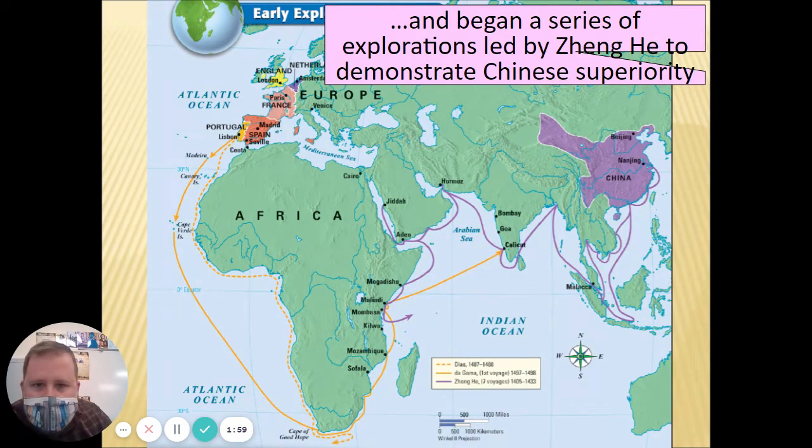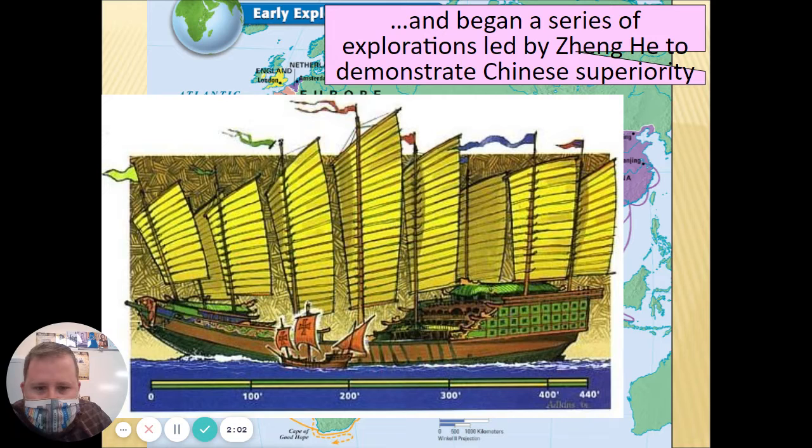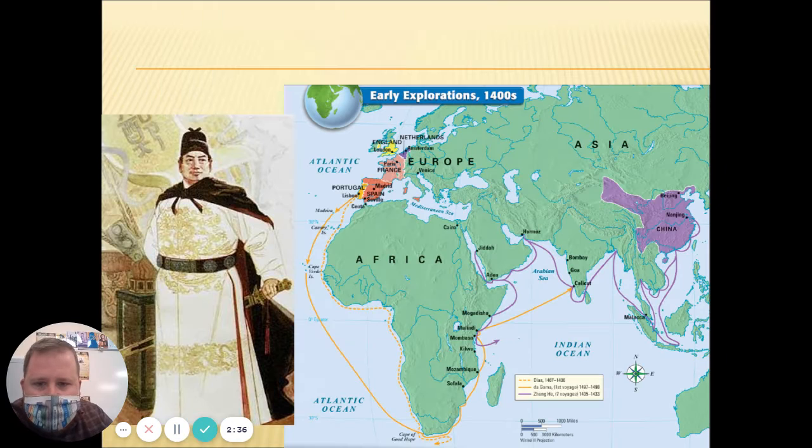So they wanted people to know how powerful China was, and in doing that, they sent an explorer with his ships that were 4 times larger than Columbus's ships that he brought to the New World. They were 450 feet long, something like that. These ships were to explore, but also to show people how powerful China was, and how great they were.